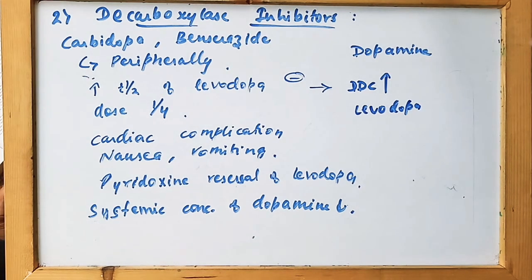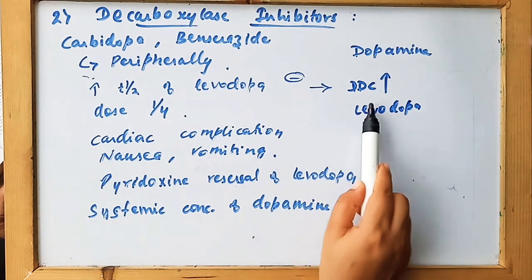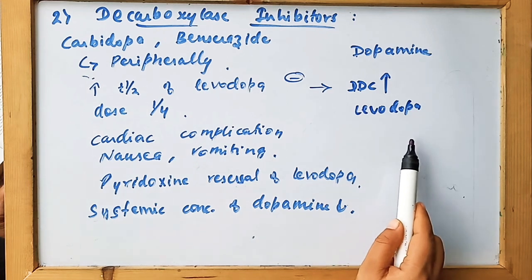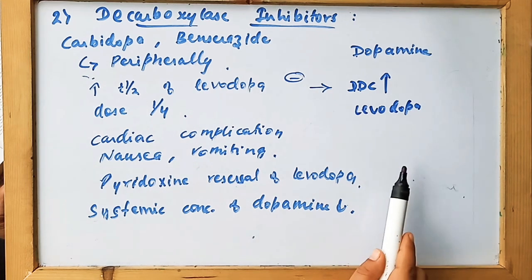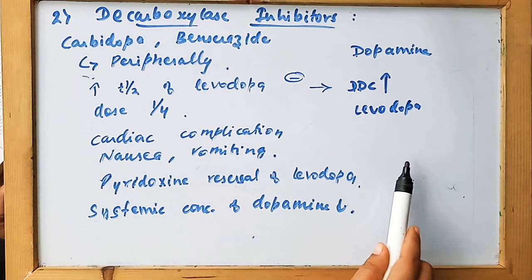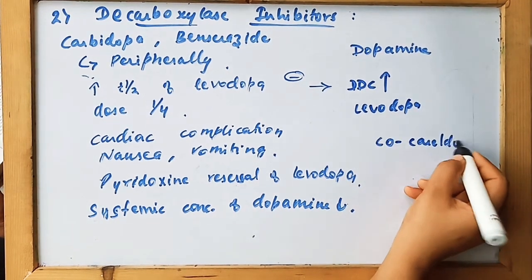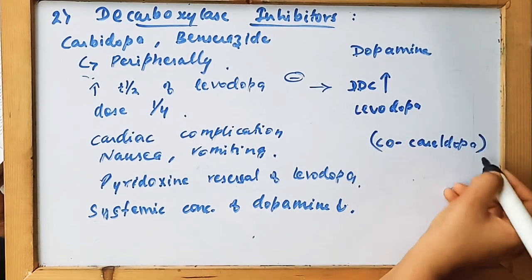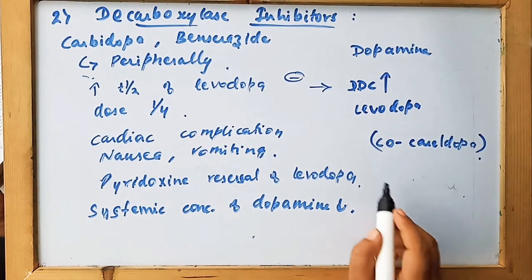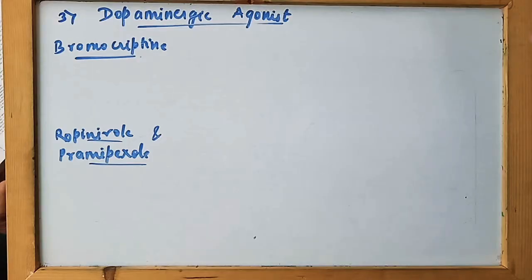We can see the primary adverse effects arising due to levodopa are inhibited to some extent, but the secondary effects are all the same. This combination of carbidopa and levodopa together is basically known as co-carbidopa.